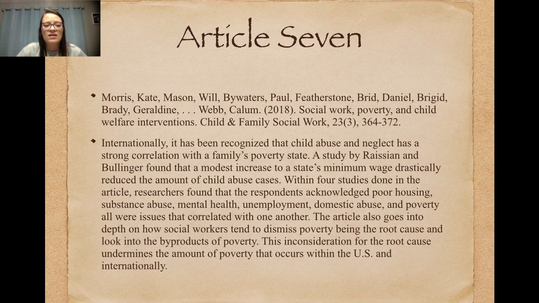Within 4 studies done in the article, researchers found that the respondents acknowledged poor housing, substance abuse, mental health, unemployment, domestic abuse, and poverty all were issues that correlated with one another. The article also goes into depth on how social workers tend to dismiss poverty being the root cause and look into the byproducts of poverty. This inconsideration for the root cause undermines the amount of poverty that occurs within the U.S. and internationally.